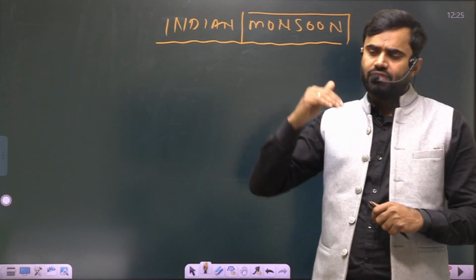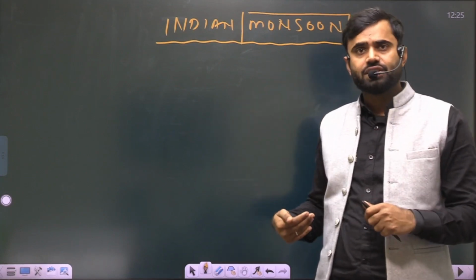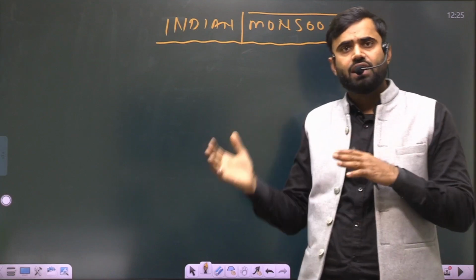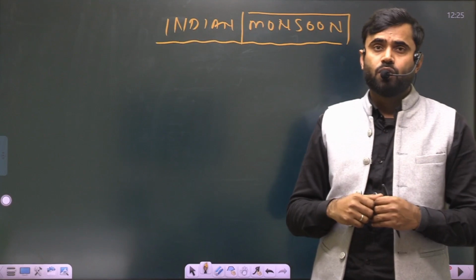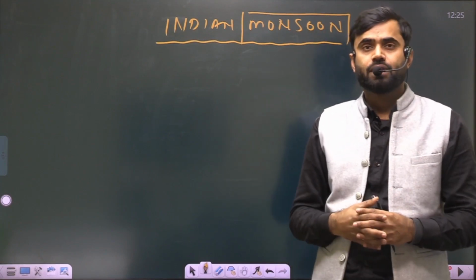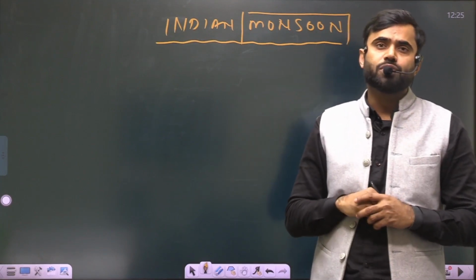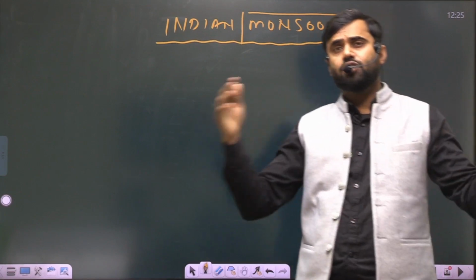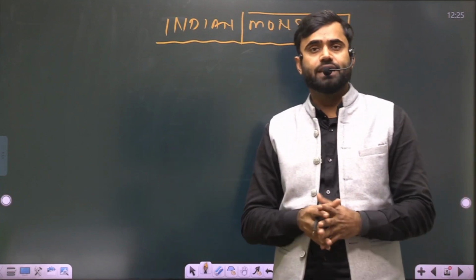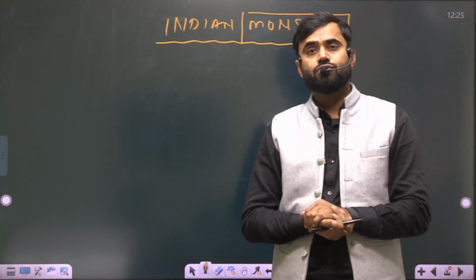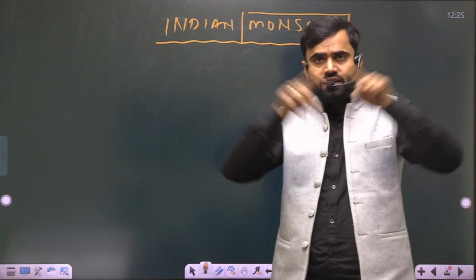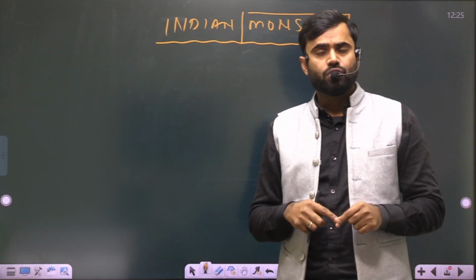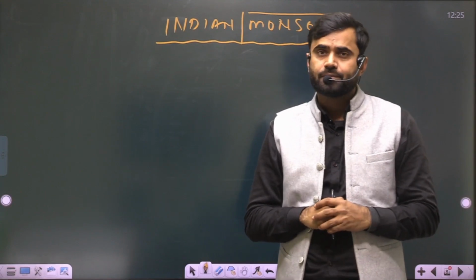And on the other hand, when we talk about the South Pacific region, which has the La Nina and El Nino factors, on the other hand, when we talk about the North Pacific, what is the role of Modoki? It also plays a very important role in the formation of Indian monsoon. So we have to understand these kinds of things. And on the other hand, we have to understand the Indian Ocean dipole. The Indian Ocean also plays a very important role in the formation of Indian monsoon.